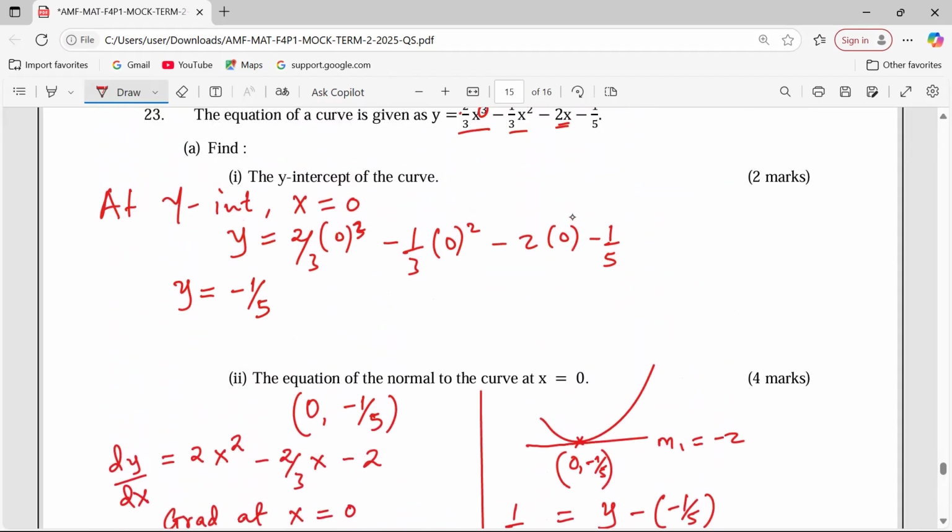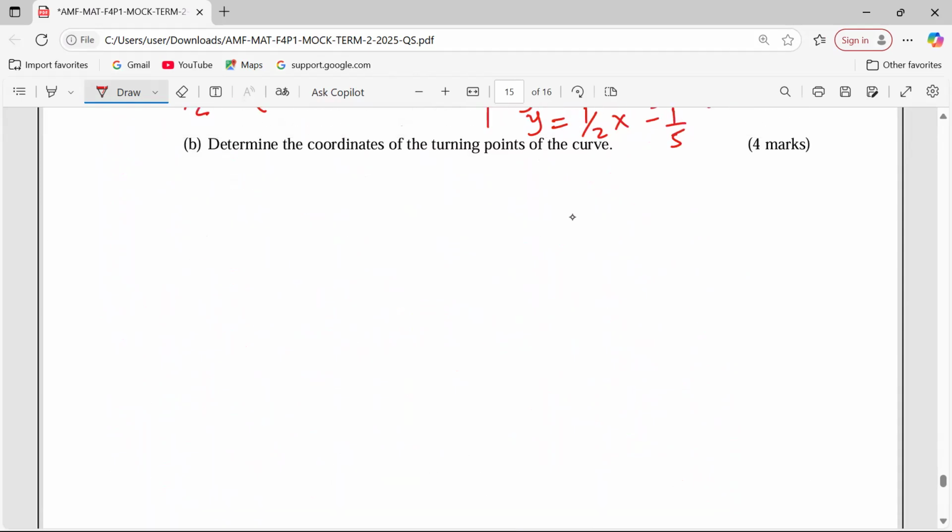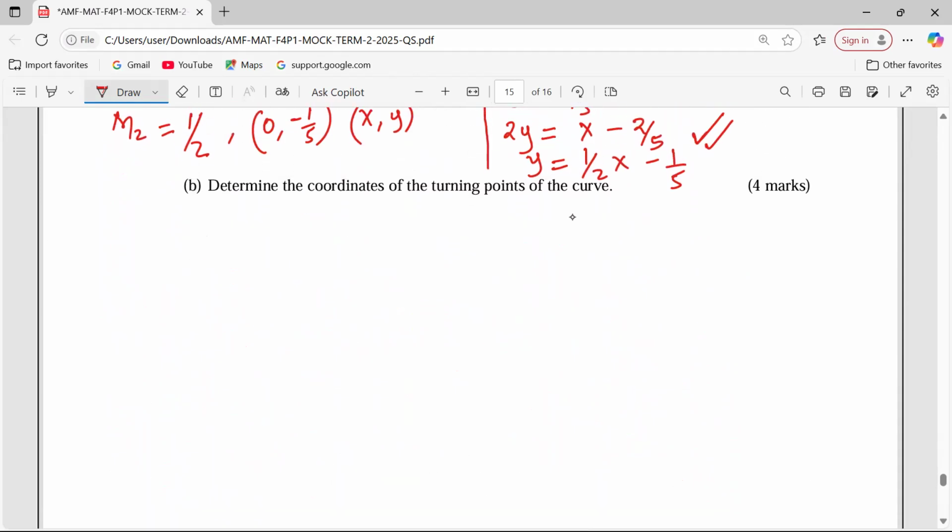There is another part of this question, that is part B. Determine the coordinates of the turning points of the curve. Turning point is a point where the gradient of this curve becomes zero.